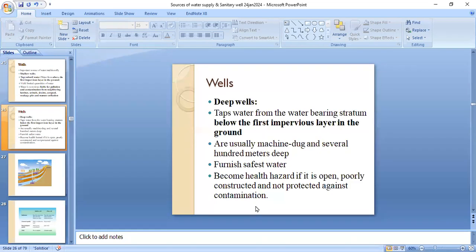Deep wells. They tap water from the water-bearing stratum below the first impervious layer in the ground, and are usually machine dug and several hundred meters deep. One of the safest water sources, it can become a health hazard if it is open, poorly constructed, and not protected against contamination.